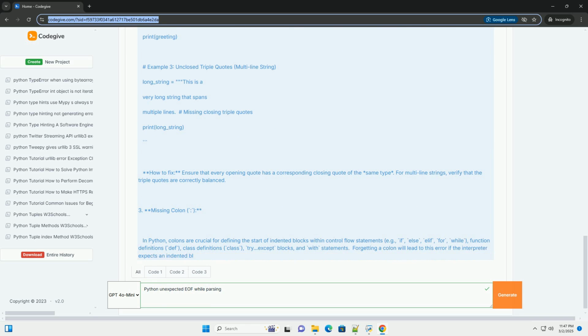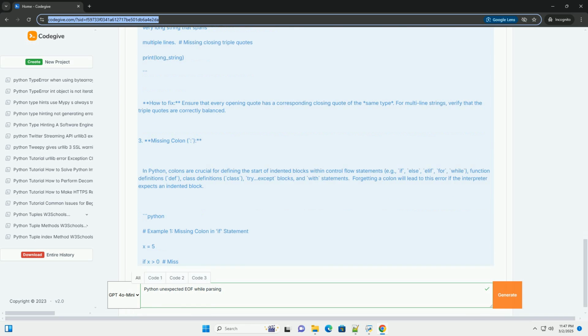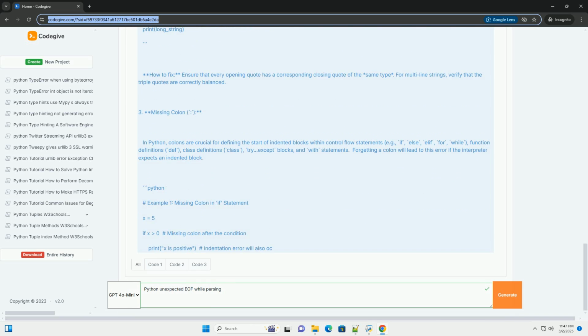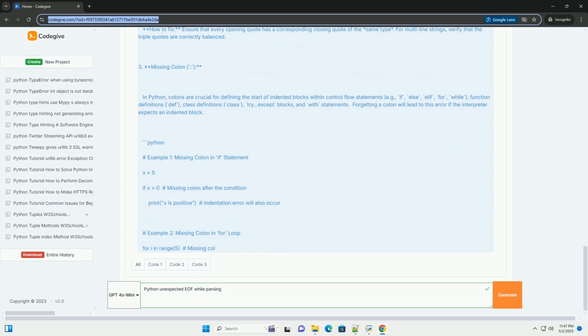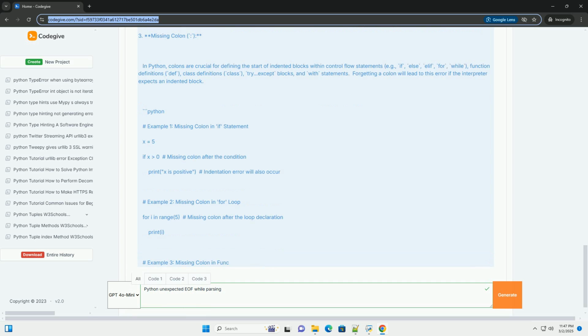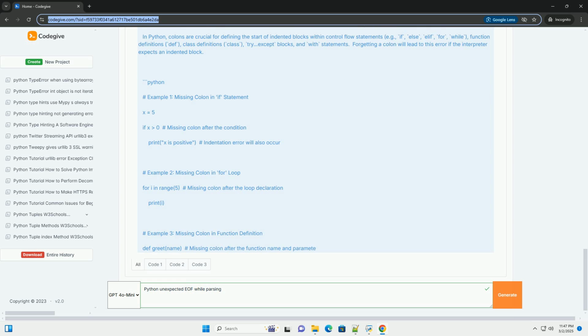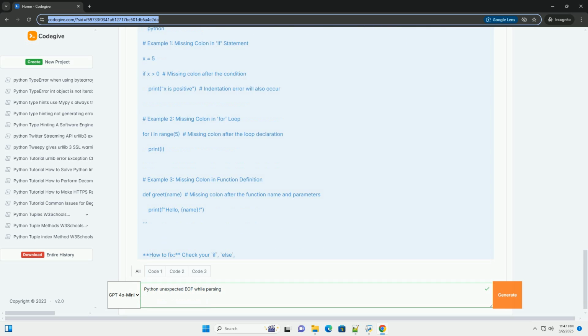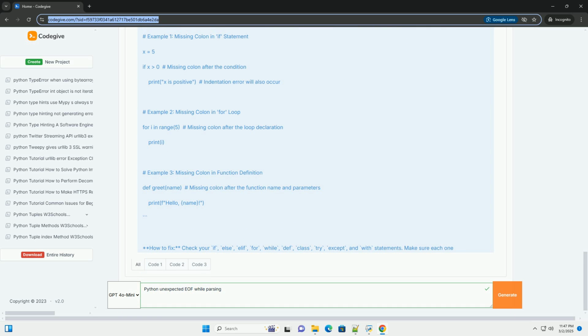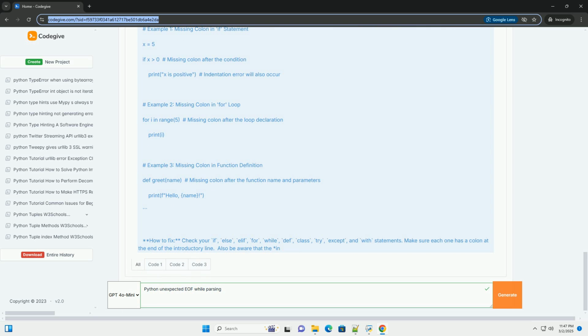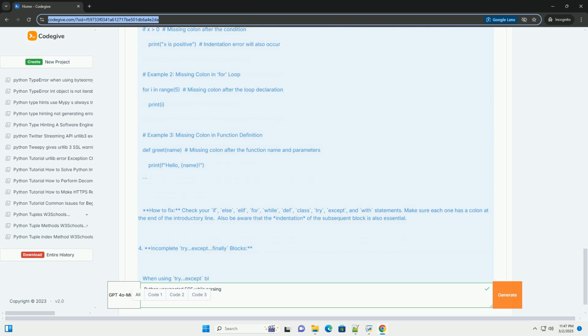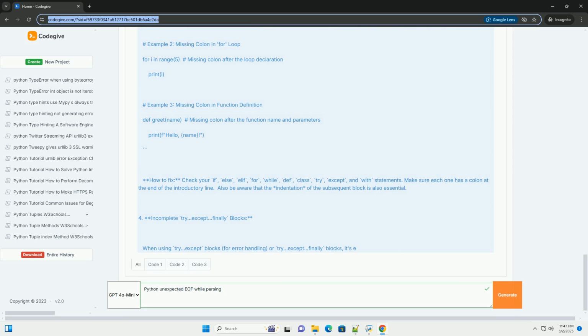Common causes and examples. Here are some of the most frequent reasons why you'll encounter this error, along with illustrative code examples. 1. Unclosed parentheses, brackets, or braces. This is probably the most common cause. You might have opened a parenthesis, bracket, or brace but forgot to close it.